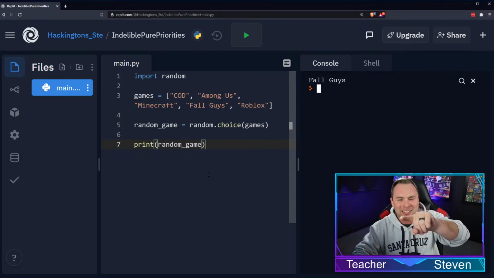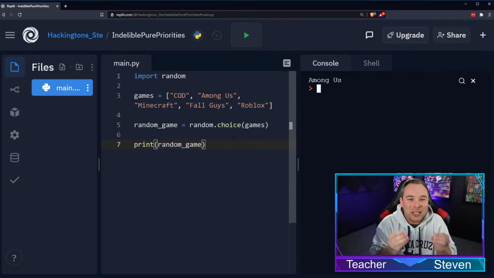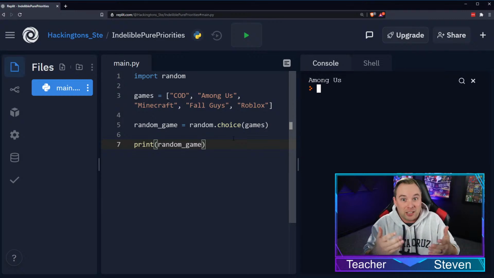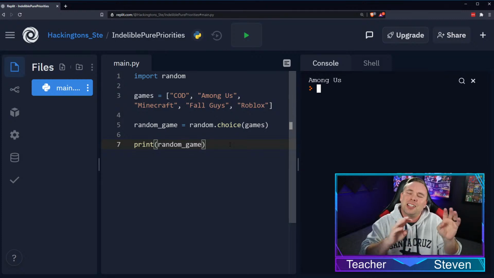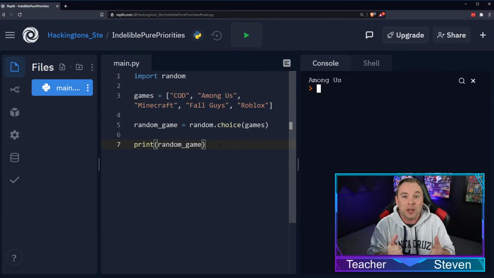It's funny, it picked the same game here as it did in the intro. Let's try it again and see if it picked Fall Guys again. It picked Fall Guys again. There we go, Among Us. So we don't have very many choices in our list, so it looks like it's not picking randomly, but it is picking randomly. Random just means that it can do the same thing again. It did pick a different game, but you know, randomness in computers, it's not always exactly randomness or what humans perceive as randomness.